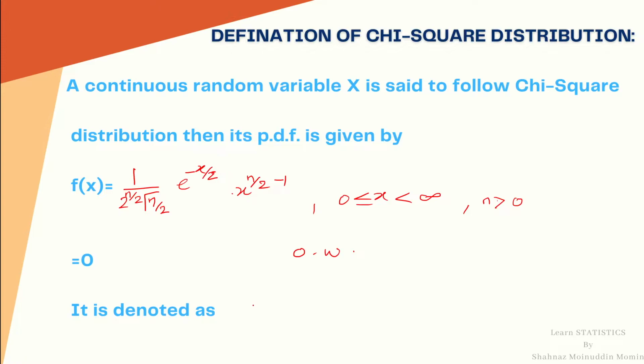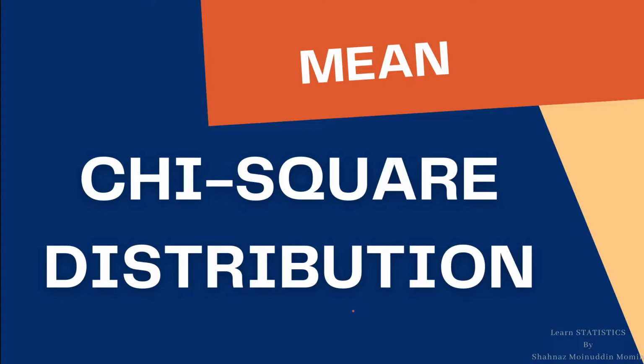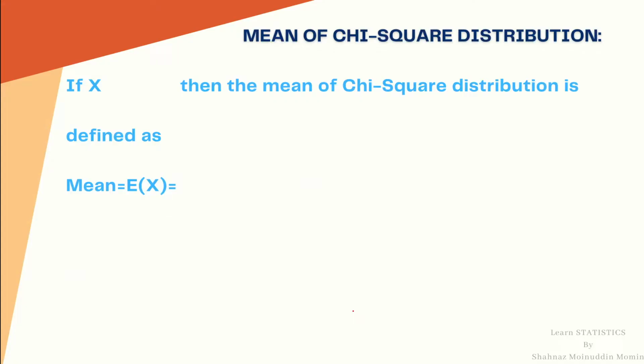It is denoted as x follows chi-square distribution with n degrees of freedom. Here n is a constant which is known as degrees of freedom. Here degrees of freedom means the number of variables required to describe a particular distribution. Now we shall move to the second point, the mean of chi-square distribution.